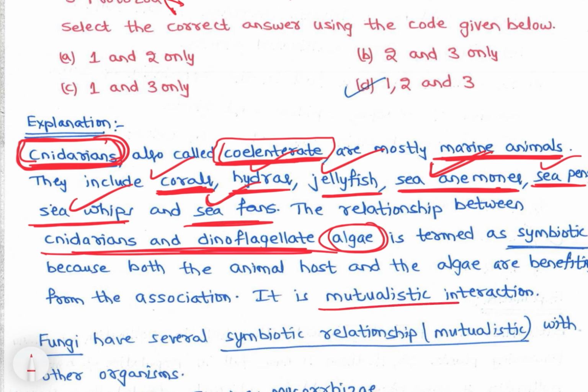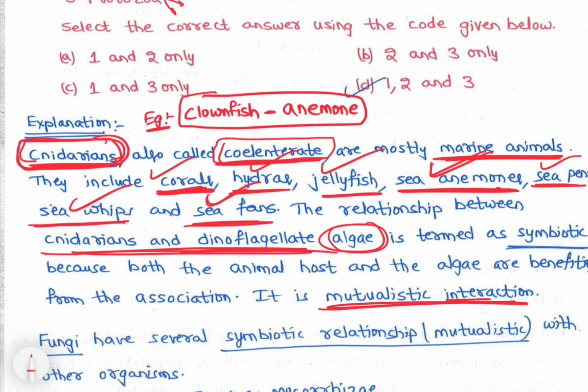So it is a mutualistic interaction. Another important example of cnidarians having a mutualistic relationship is the clownfish. You can note it down in the notes because it is mentioned in most of the books. Clownfish and sea anemone, right. So they both have a symbiotic relationship. See, this is a sea anemone, right.